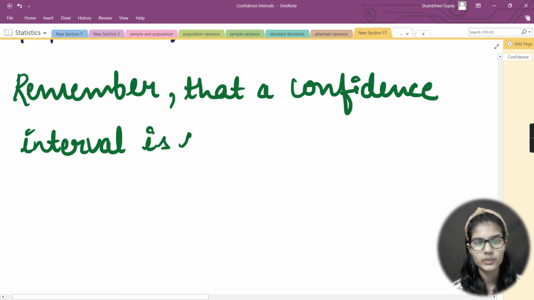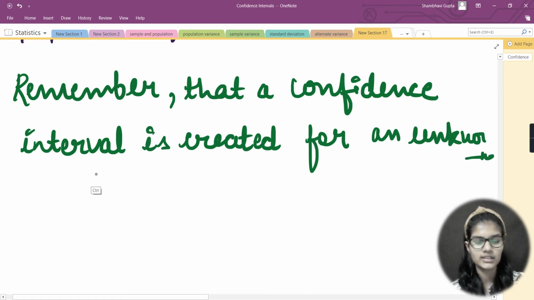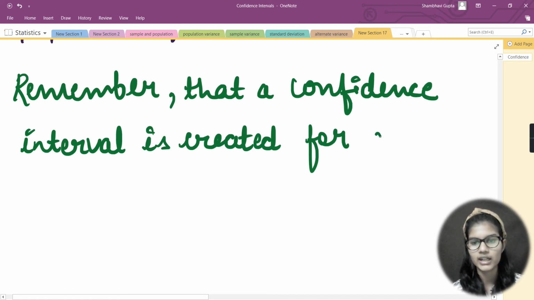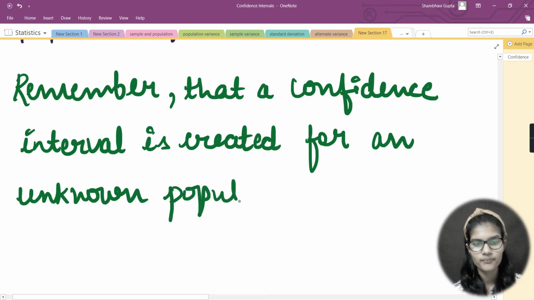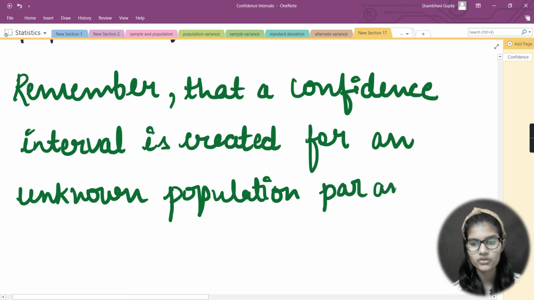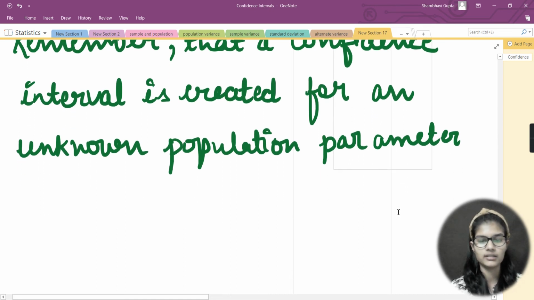Remember that a confidence interval is created for an unknown population parameter. This is the first thing you should keep in mind: a confidence interval is created for an unknown population parameter.